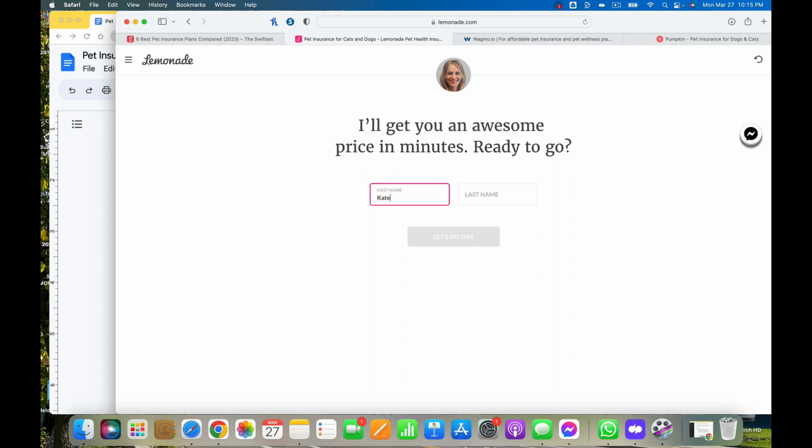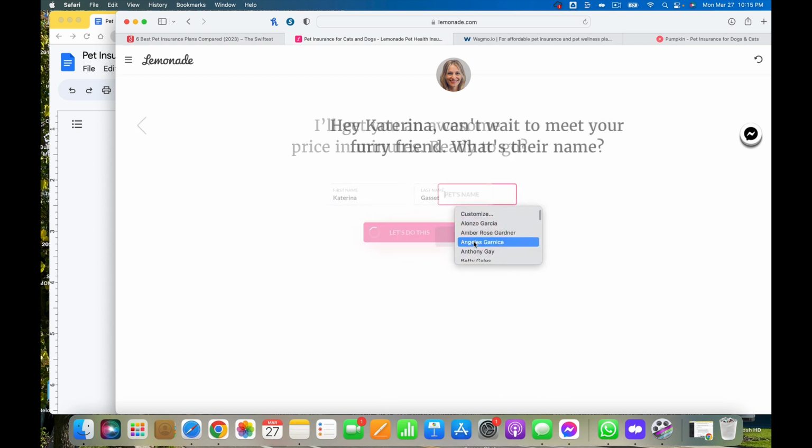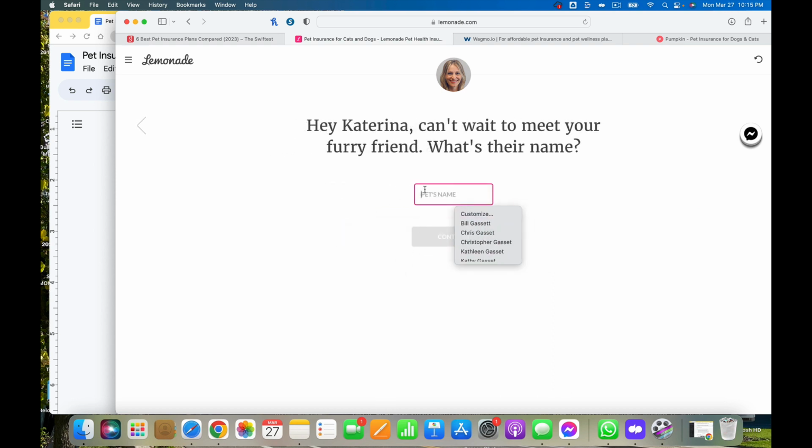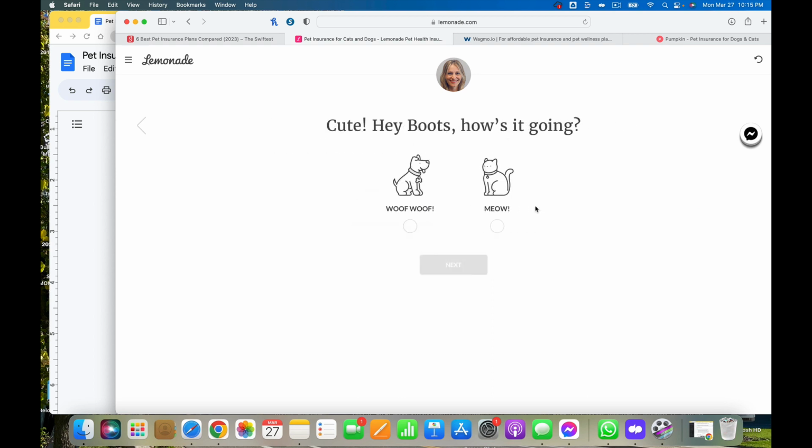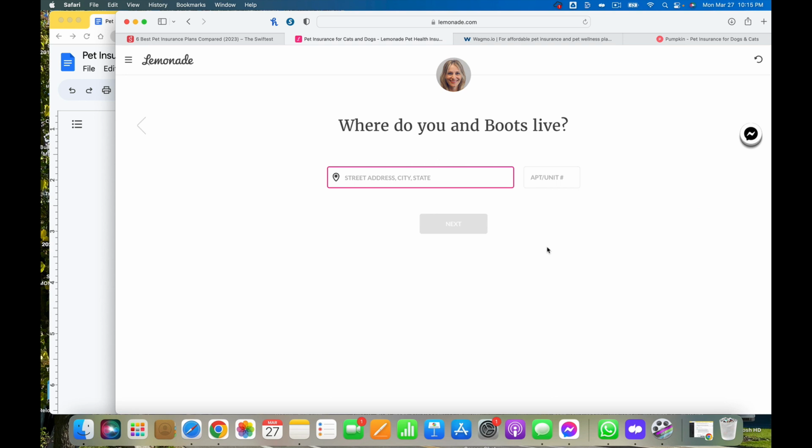I'll go ahead and give my information and see what happens. They want my address, and I'm not going to give it. So, all right, that's not going to work.